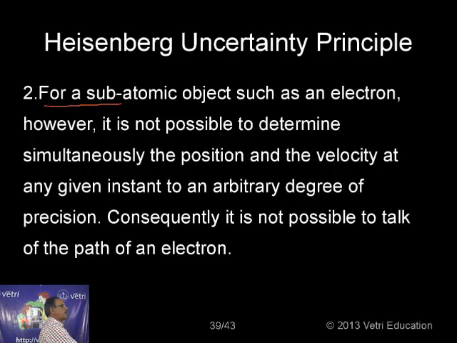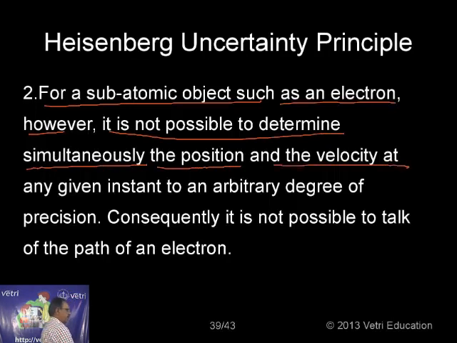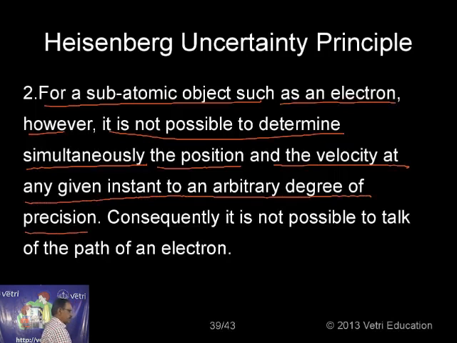For a subatomic object such as an electron or atom, however, it is not possible to determine simultaneously the position and the velocity at any given instant to an arbitrary degree of precision. Kindly follow. This is the uncertainty principle. What is the Heisenberg uncertainty principle?